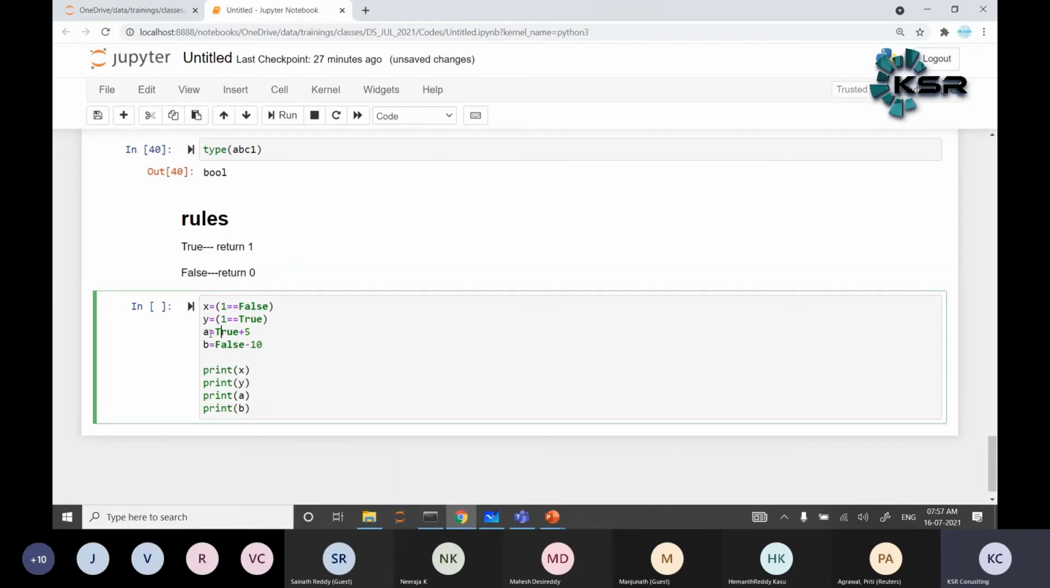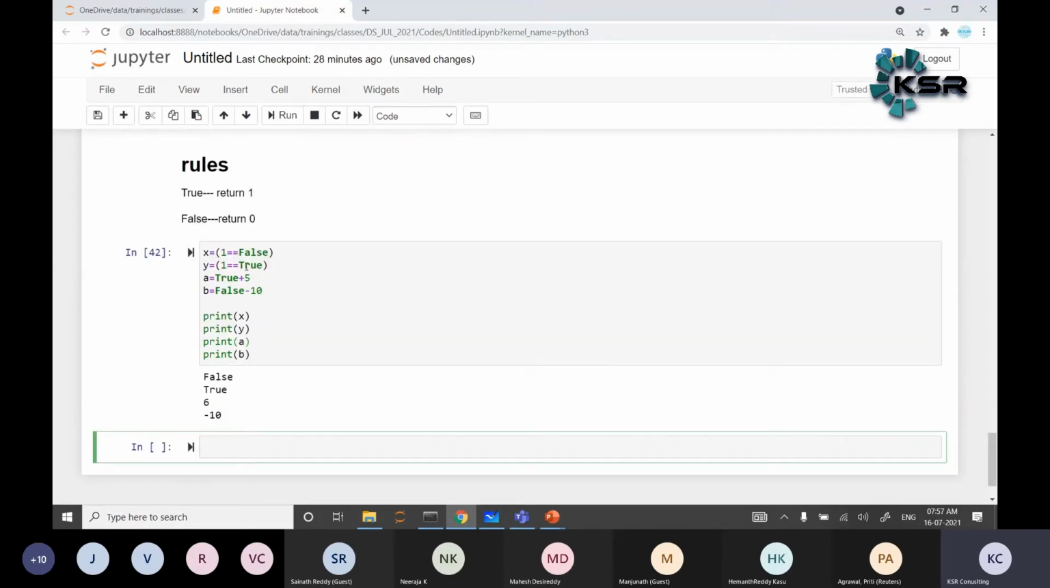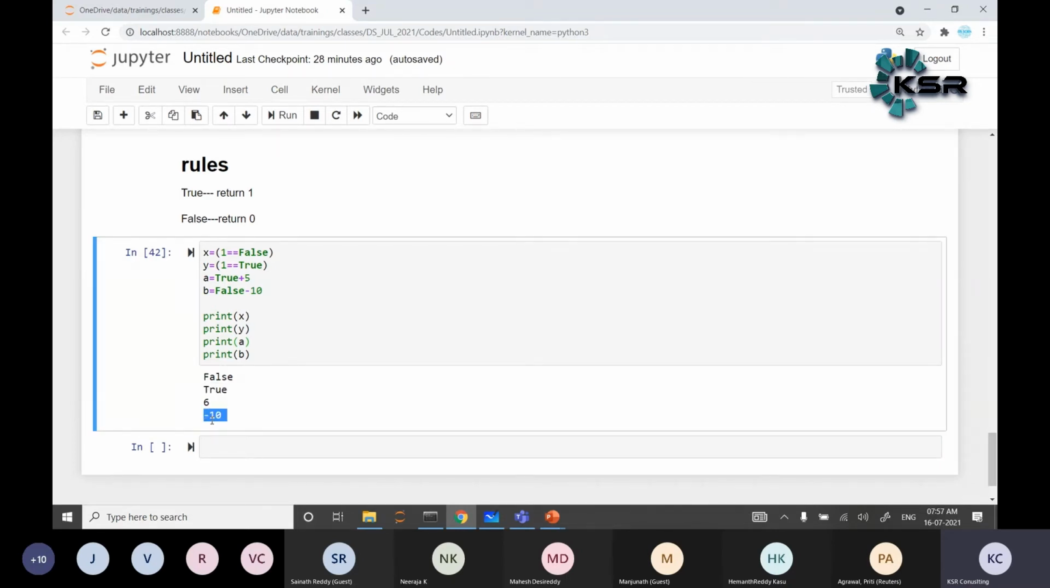What is the value of A? 1 plus 5 is equal to 6. B is equal to false, which is 0, minus 10. Then the B value is minus 10. So the outputs are False, True, 6, minus 10. That is how we write these things.